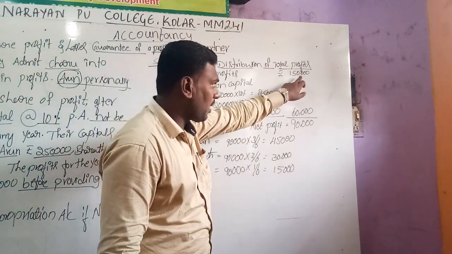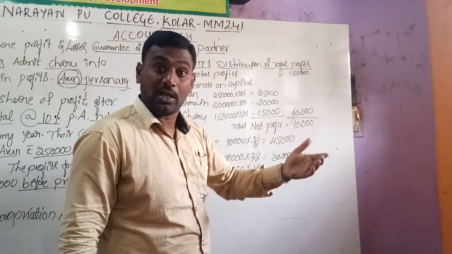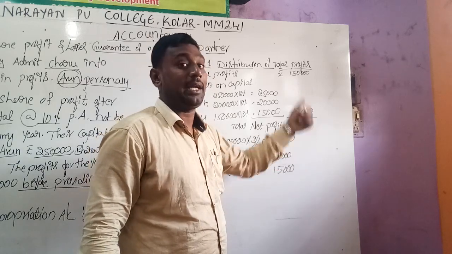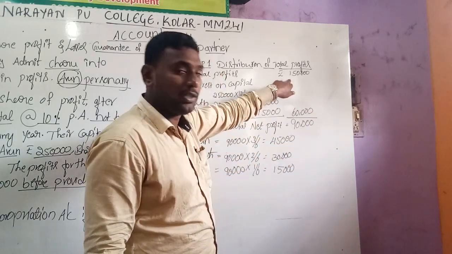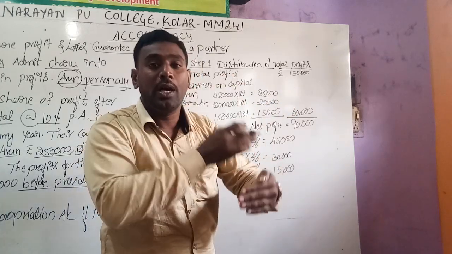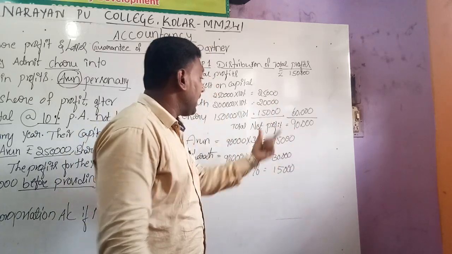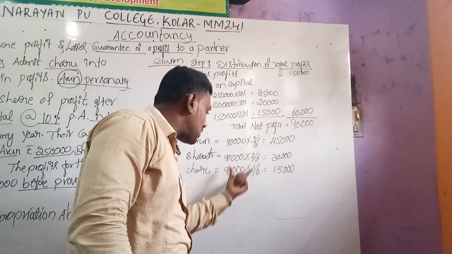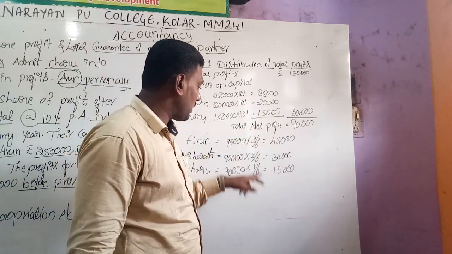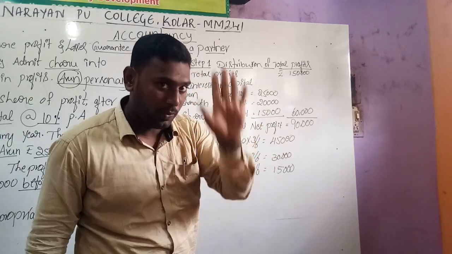Actually, the company will get the profit of 1,50,000. Out of that 1,50,000, we should deduct the interest, because in the question itself they explain it is before providing interest. So this 1,50,000 they have to earn, but interest is not deducted. Now we have to deduct the interest, then we will get the actual net profit. That net profit will be distributed between the partners according to their new profit sharing ratio, that is 3:2:1. They will get this much of value. This is step number 1.